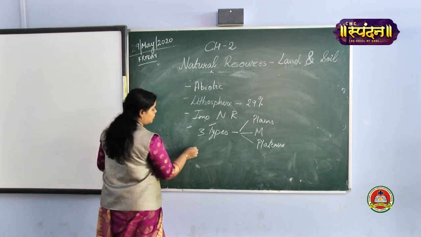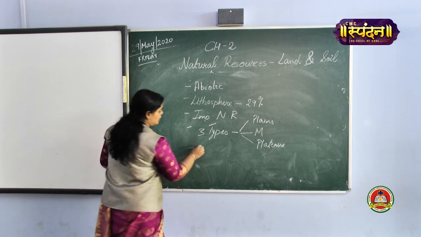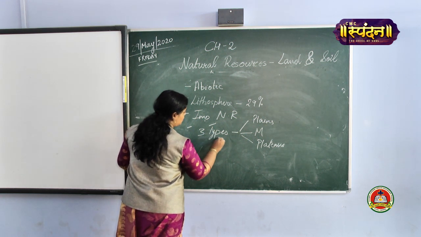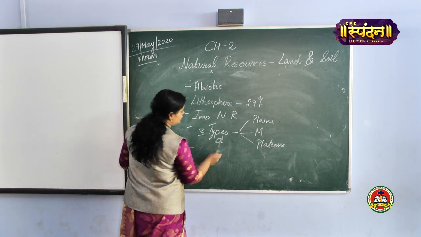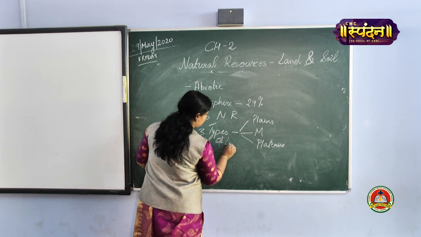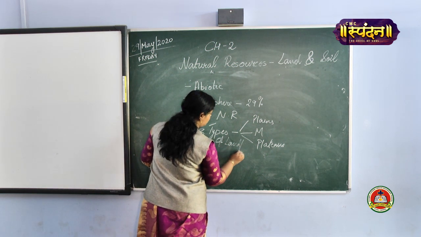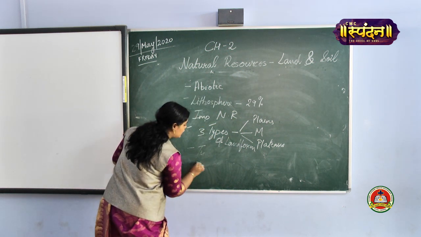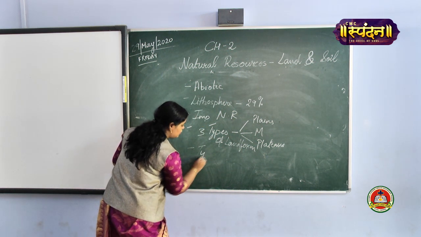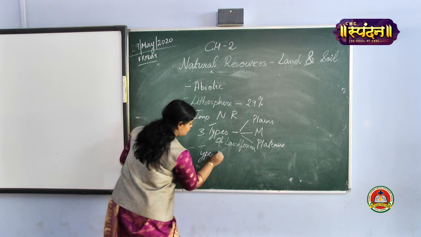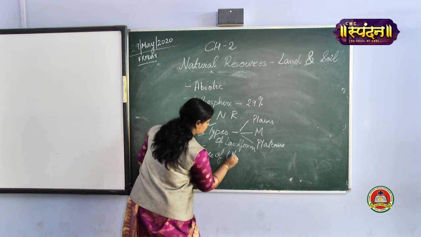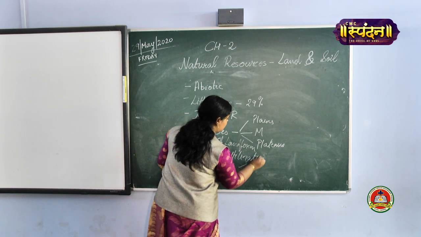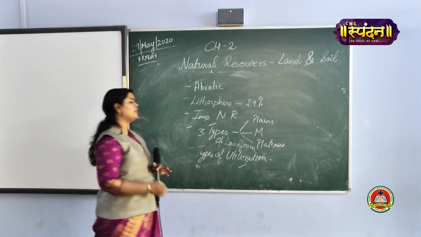Then we learned about different types of land. This was of landform. Types on the basis of utilization also we learned.